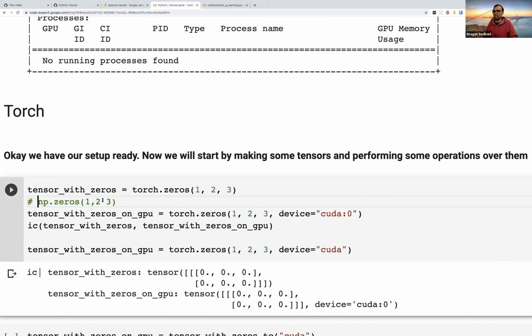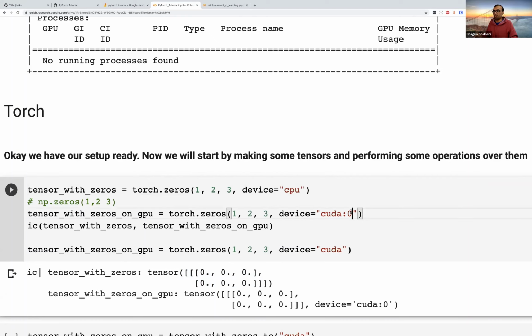When I do something like tensor_with_zeros, I'm making a tensor of the shape 1, 2, 3, and this tensor is going to be filled with zeros. And this is where you can see the tensor. When I do tensor_with_zeros on GPU, I use the same thing, but I explicitly say that the device that I want to use is cuda:0. I'll describe in a minute what :0 means, but what I'm saying is make this tensor on a CUDA device, or a GPU device. When I do not pass a device, it assumes that the default value is device equal to CPU, which basically means that you're creating a tensor on a CPU.